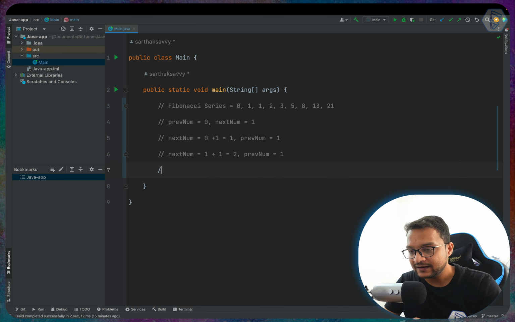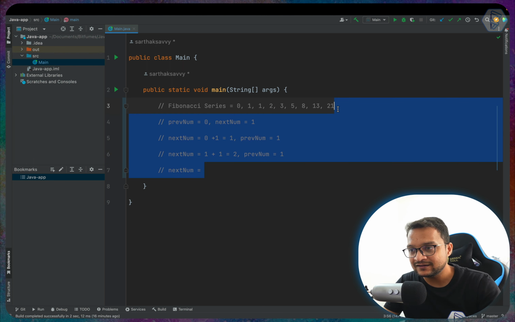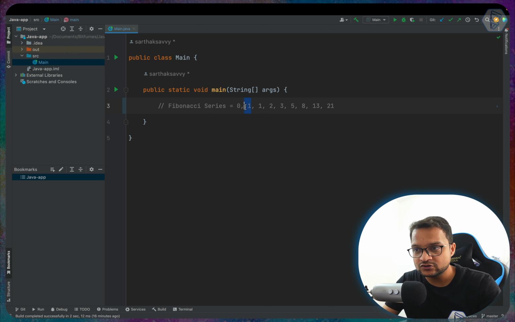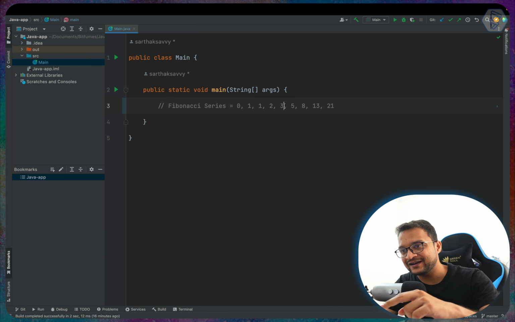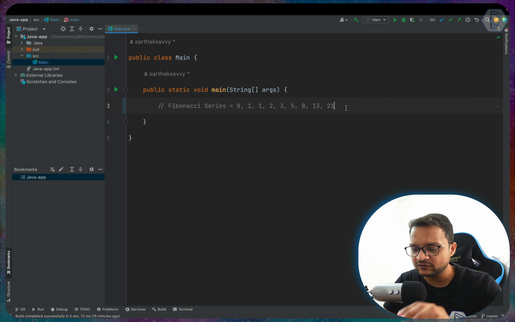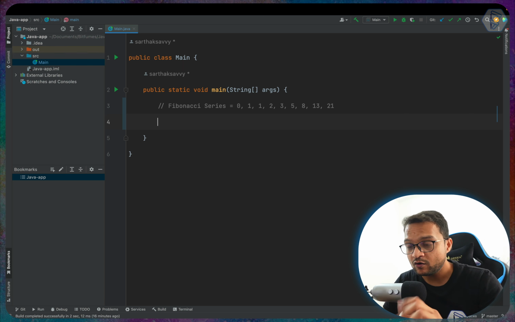So now what should be the next number? The next number should be the sum of previous and next. So 2 plus 1, 3. So this is the series where we just add the first two numbers to get the next number, and then the first two to get the next, something like this. This is very easy and we are going to work with this.